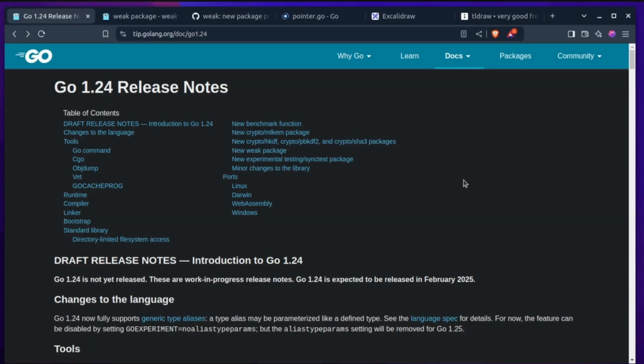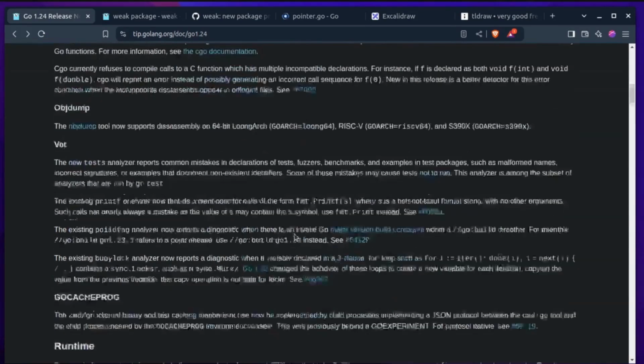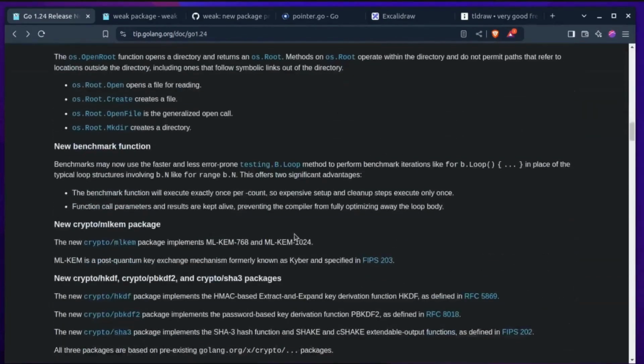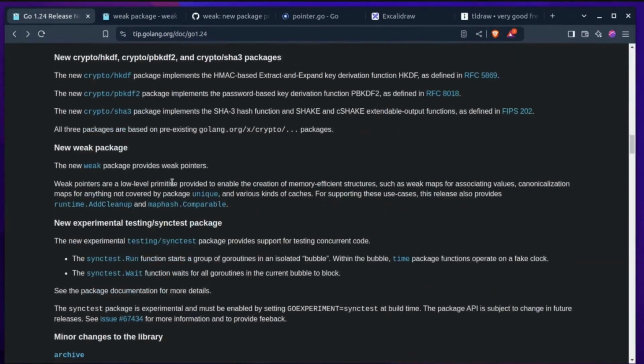In this video, we will be taking a look at the weak package that will be introduced in Golang 1.24. Golang 1.24 is about to be released in February 2025, and there are some exciting things that are to be added in this release. Weak package is one of them. So, weak package is an addition to the standard library, and you can see that it is now being added to the standard library, which it was initially introduced in the internal library.